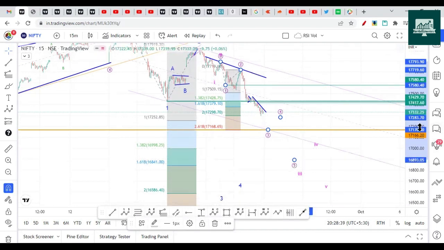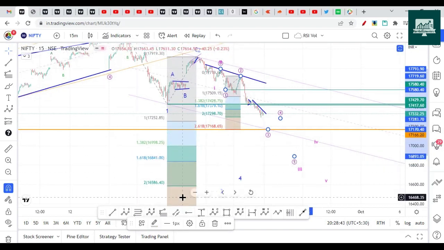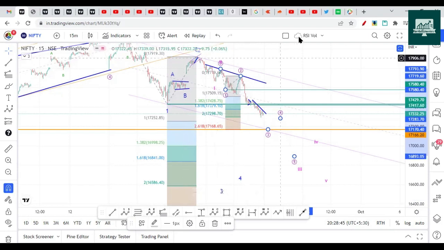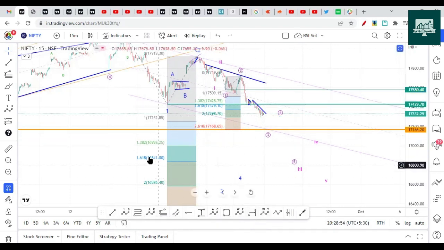So third strongest wave is expected to reach towards 16,841. That's what we are saying for next week. So these are pretty much hefty targets, or you could say big claims, and there is no guarantee in the market, but this is the most probable case that we are discussing of the downside. So that's all on Elliott Wave front. We discuss the targets and next sessions move as well.